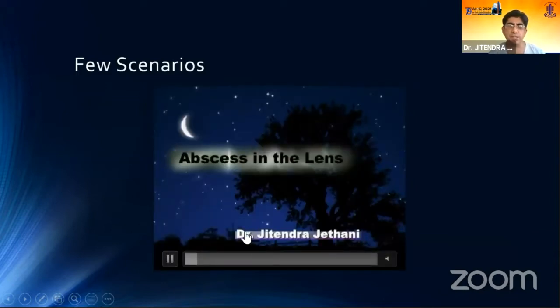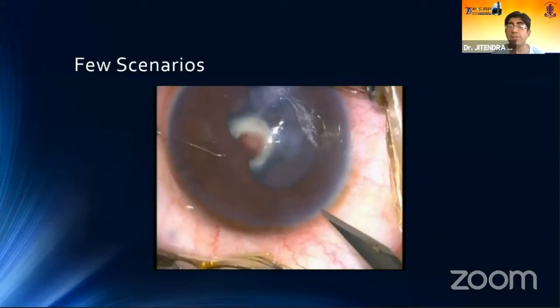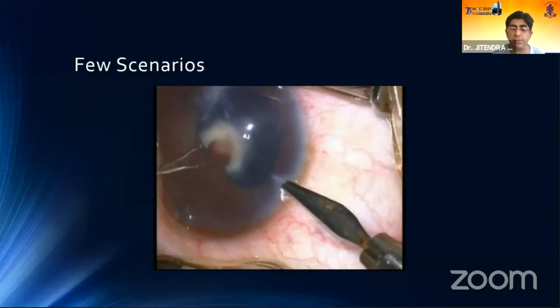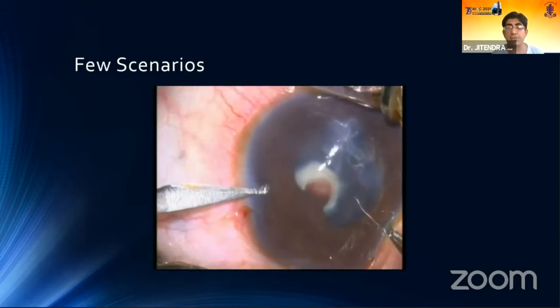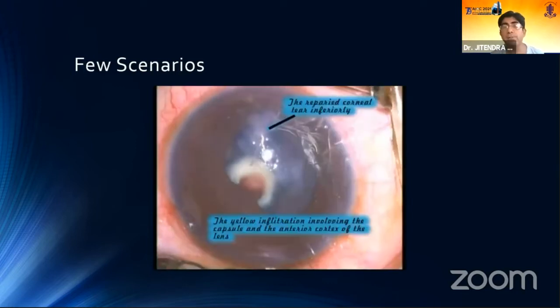Yeah. So this was a case. This was a traumatic cataract patient referred to us, a 12-year-old, referred after 15 days, when the hypopyon was gone. The patient had a perforating injury and had a hypopyon and was managed conservatively elsewhere, and was referred to us with such a view, as you can see.